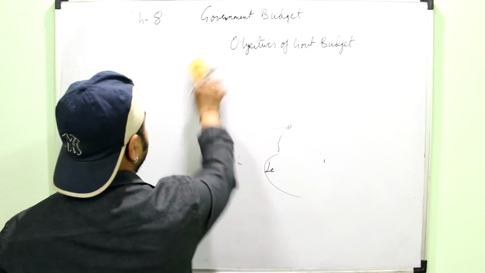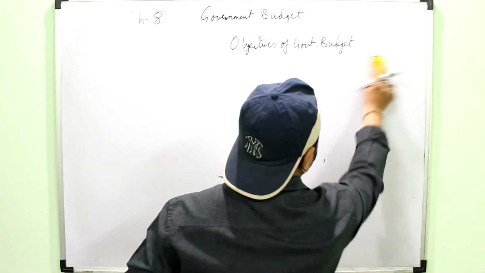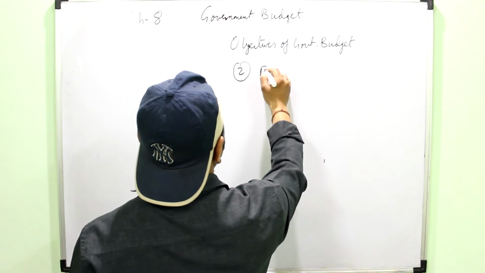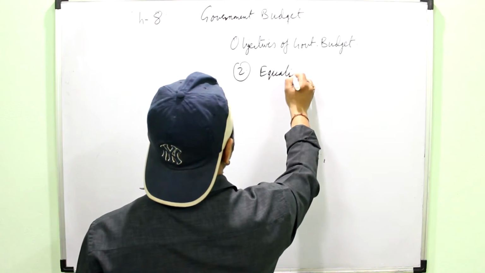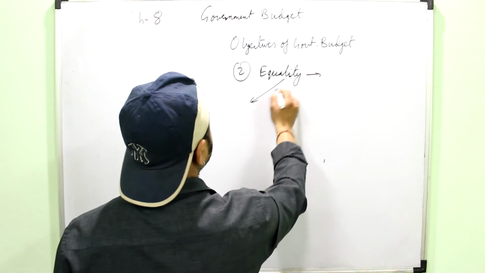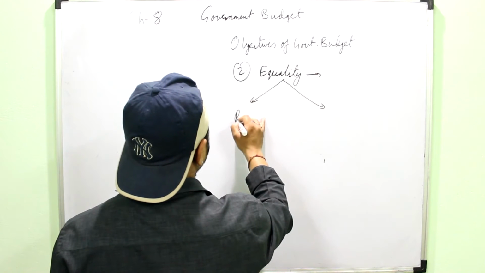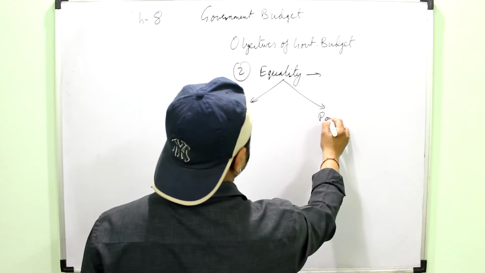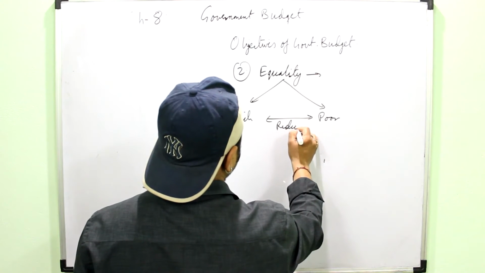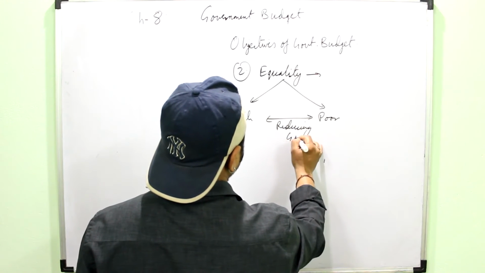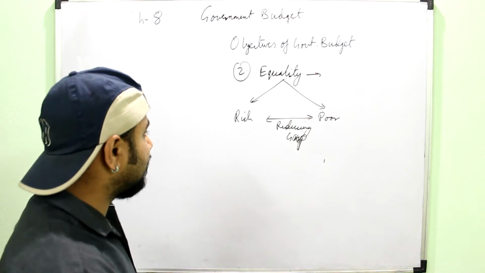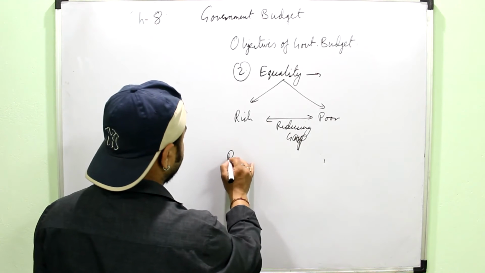Then second objective of the government budget is equality. Equality simply means reducing the gap between the rich and the poor. Okay, for this you are already aware that the government uses progressive taxation.